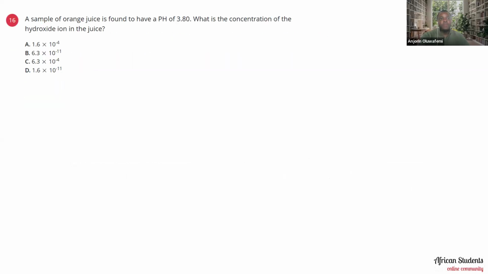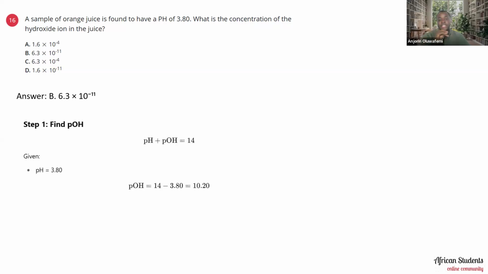All righty, so we move on now. A sample of orange juice is found to have a pH of 3.80. What is the concentration of the hydroxide ion in the juice? Is it option A, B, C, or D? We need to do a little calculation, using pH equals the negative logarithm of the hydrogen ion concentration, or hydroxide ion concentration as the case may be. If you use that formula, you end up with the right option being B, which is 6.3 times 10 raised to the power minus 11.